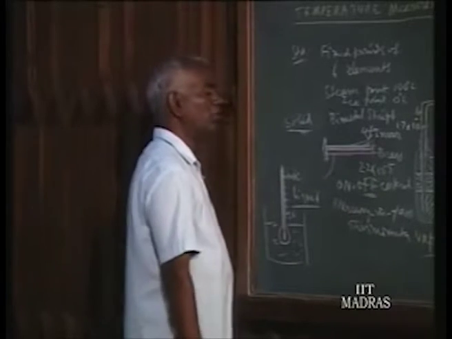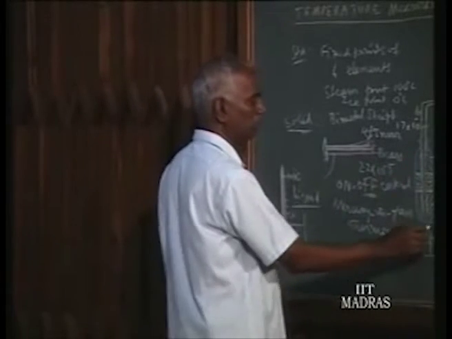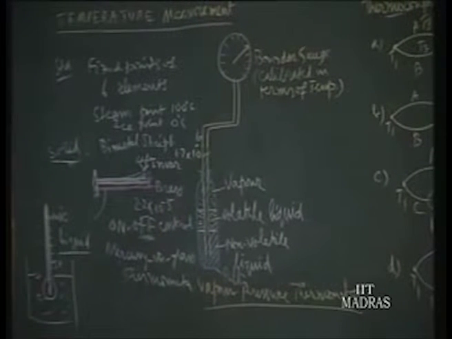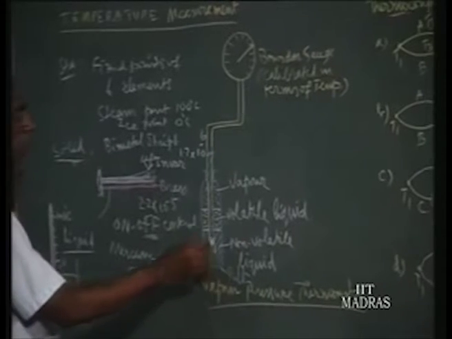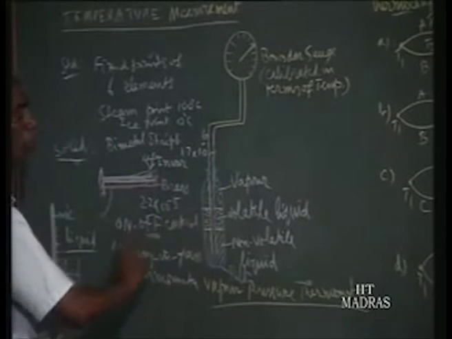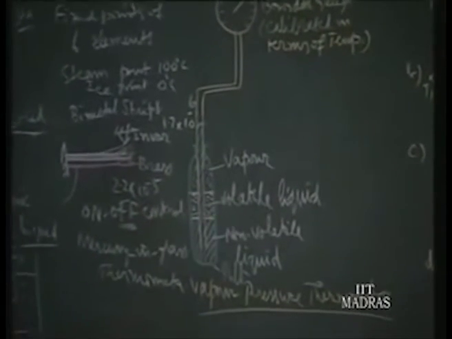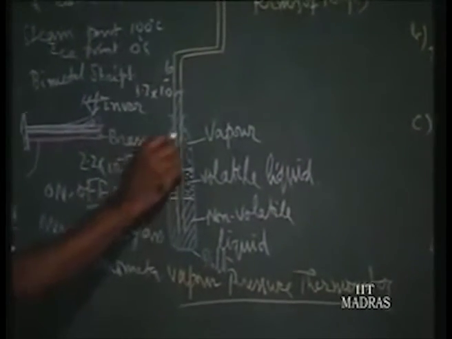thermometer. Here we find it is a bulb. This is a bulb, which is immersed in the body, or put in the furnace where we want to measure the temperature, and the free surface of the volatile liquid, the temperature at the free surface, decides the vapor pressure.